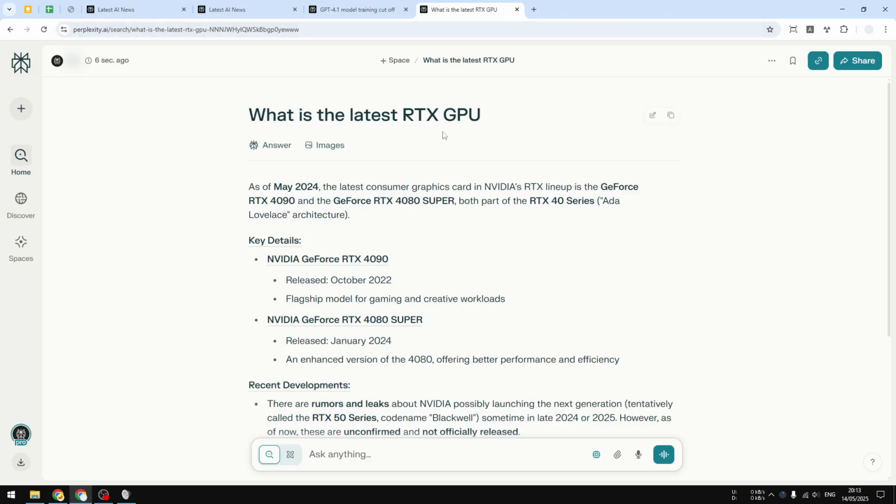So yeah, I think that's basically it. That's how you can use Perplexity without web access.